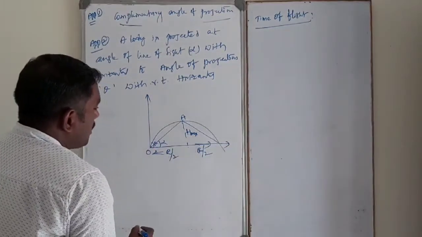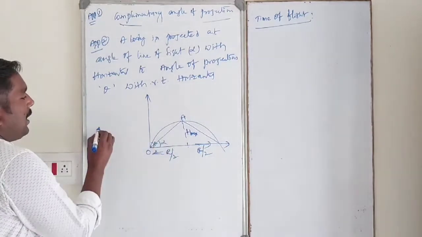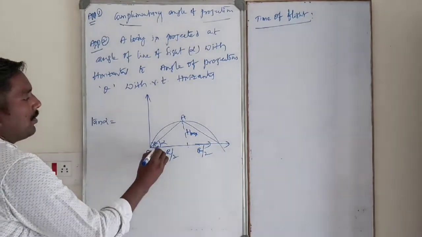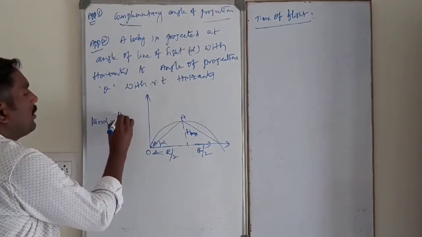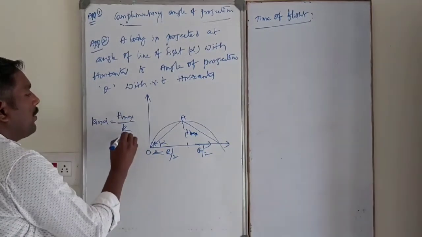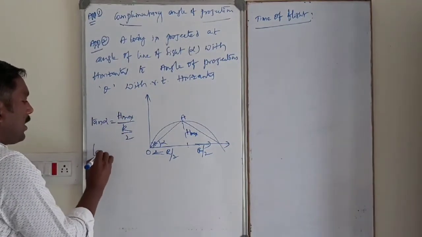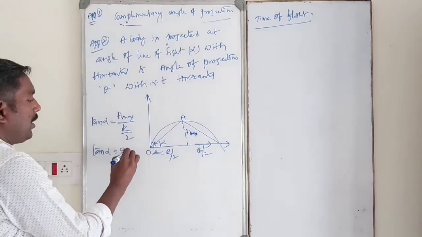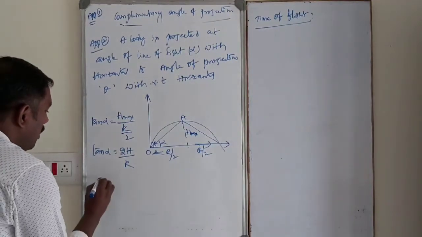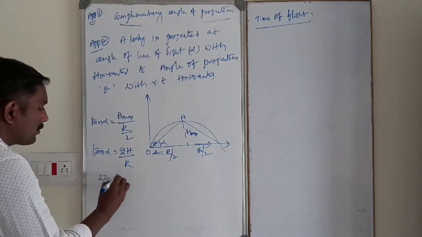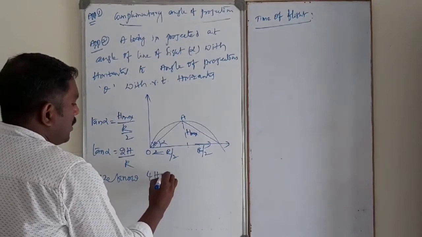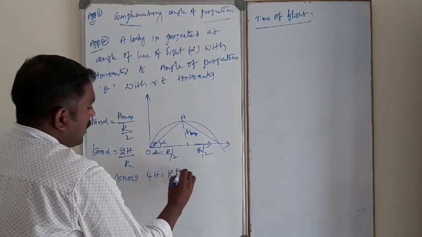In this case, tan alpha is equal to H maxima by R by 2, that is, tan alpha is equal to 2H by R. Already we know 4H is equal to R tan theta.